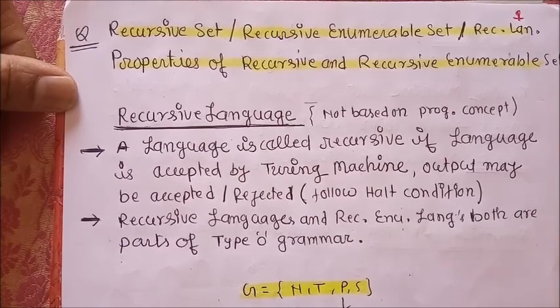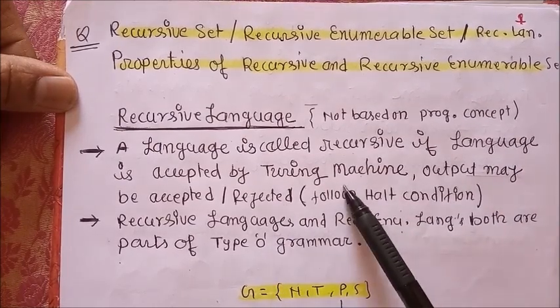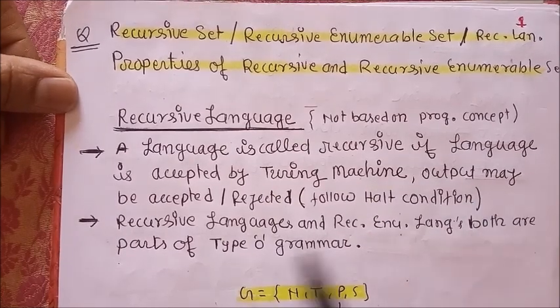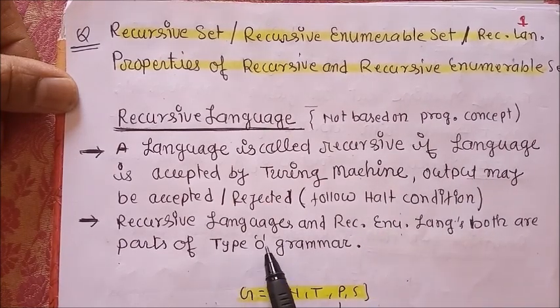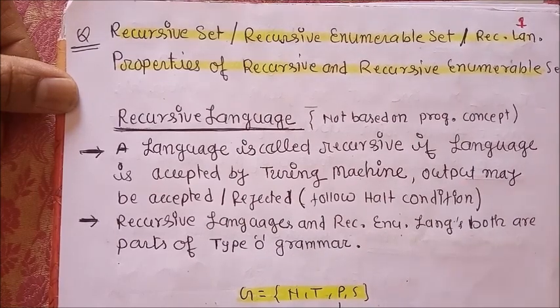So what is the definition? A language is called recursive if the language is accepted by a Turing machine, the output may be accepted or rejected, and it also follows the halt condition. Recursive languages and recursive enumerable languages are both parts of type 0 grammar, because all these concepts are closely related to type 0 grammar. So first of all we must understand the basic concept of type 0 grammar.